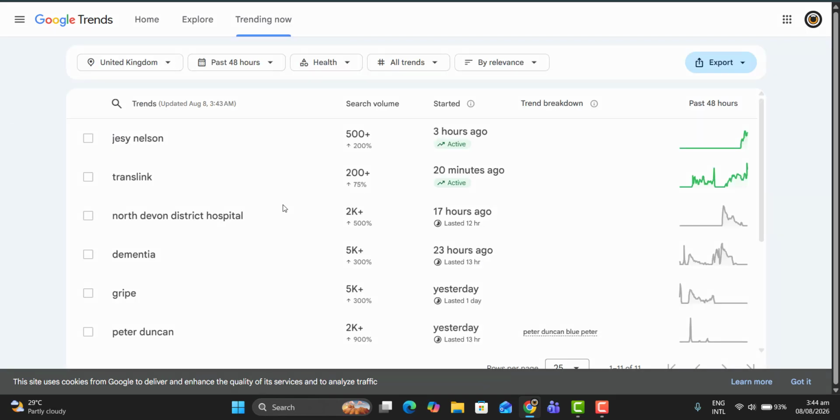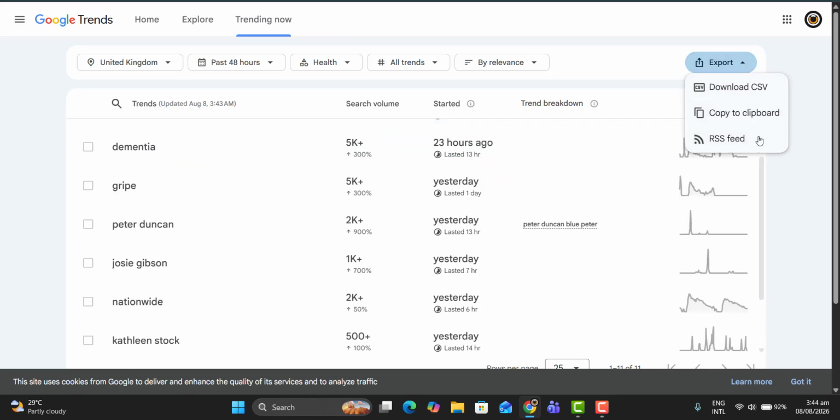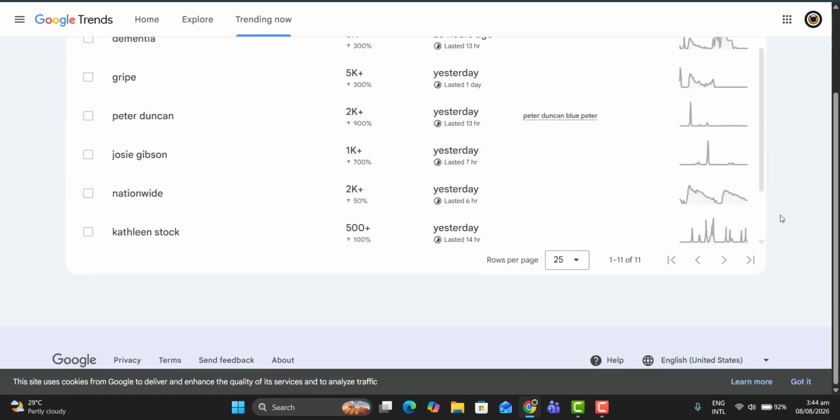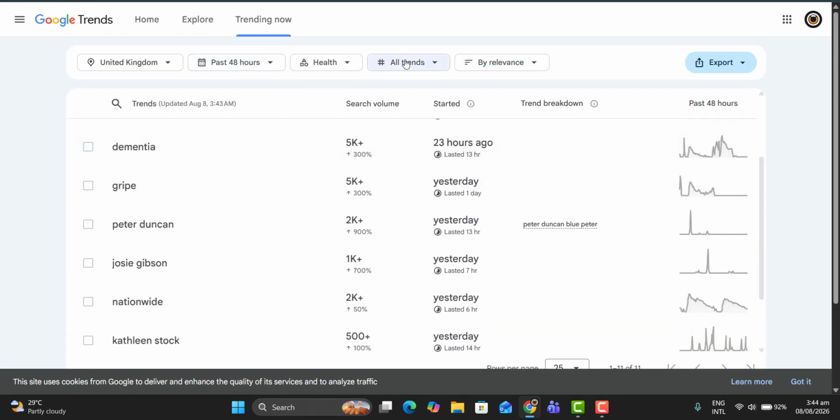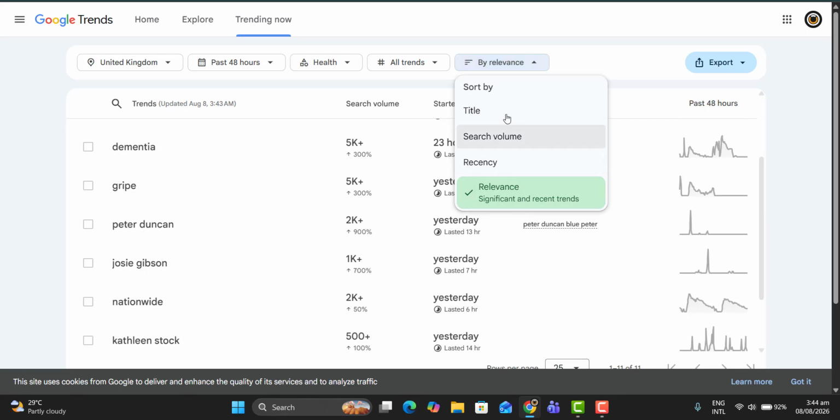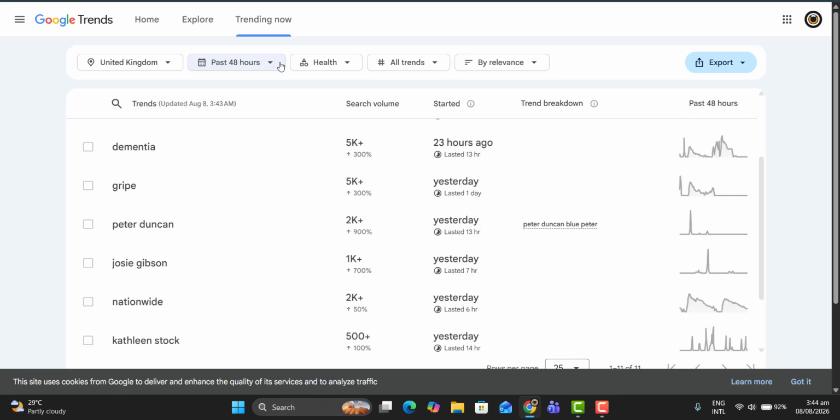And for now, look at the trending here. If you want to export the file, you can export it to CSV, copy to clipboard, or RSS feed also. After that, you can also sort by relevancy to title, search volume, or recency. So this is Google Trends, which is really the best tool for keyword research, and it is also best for researching trends in any country, anywhere in the whole world.